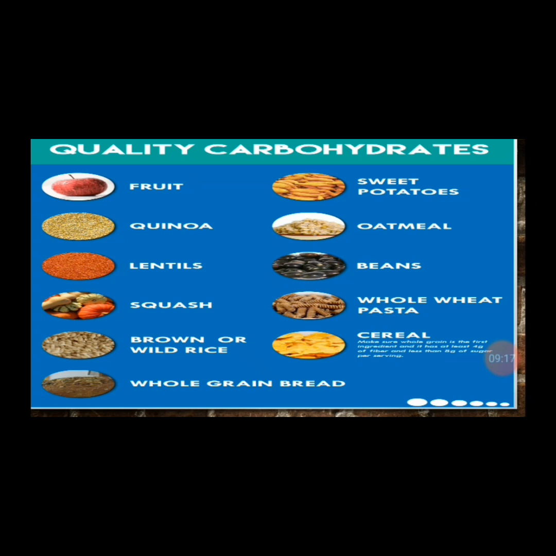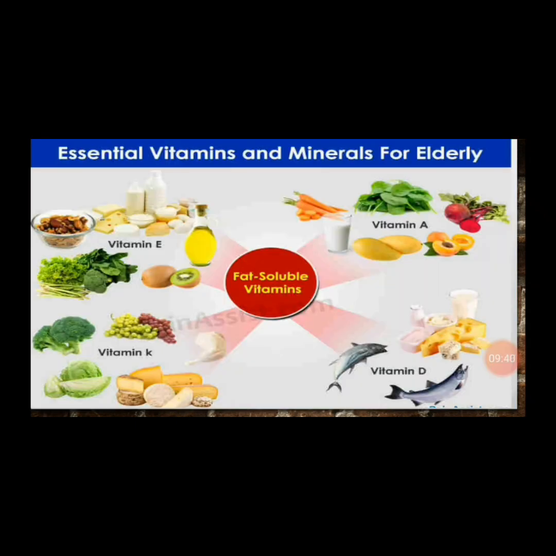Then we have whole wheat pasta. Whole wheat pasta also gives energy. Then we have cereals. Cereals are very common. We'll get them from the grass family plants, like rice, wheat, barley, sorghum, millet, and so on. So carbohydrate foods give energy. Let's do more of carbohydrates in our meals. But we'll get to a point where we need to balance it. That's why we'll be talking about the balanced diet.